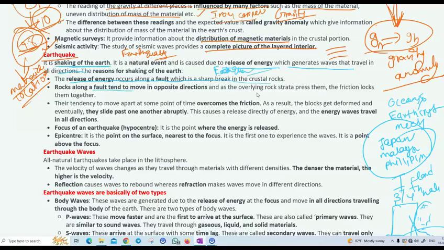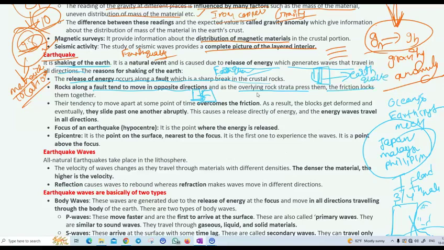Rocks along the fault line tend to move in opposite directions, and the overlying rock strata press them, moving past one over each other, and thereby whatever is in between them is ruptured, and eventually the earthquake happens.